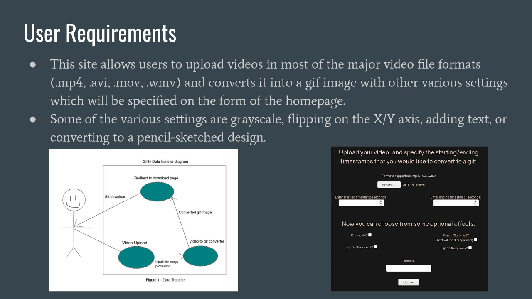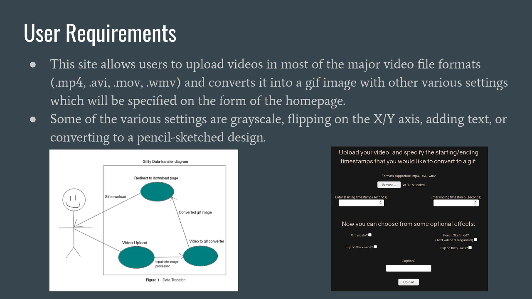You can flip it on the X and Y axis. You can add text, which will automatically be placed at the bottom center of the image, similar to meme format, and I will explain that later. And you can also convert that GIF to a pencil sketch design. So basically, you can make it so that it looks as if it was animated if someone were to draw the GIF on paper. And you could see these two diagrams down below.